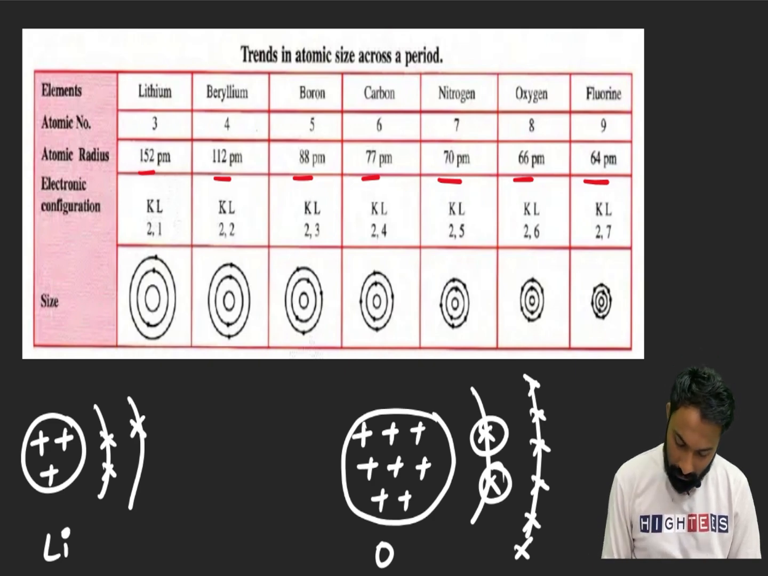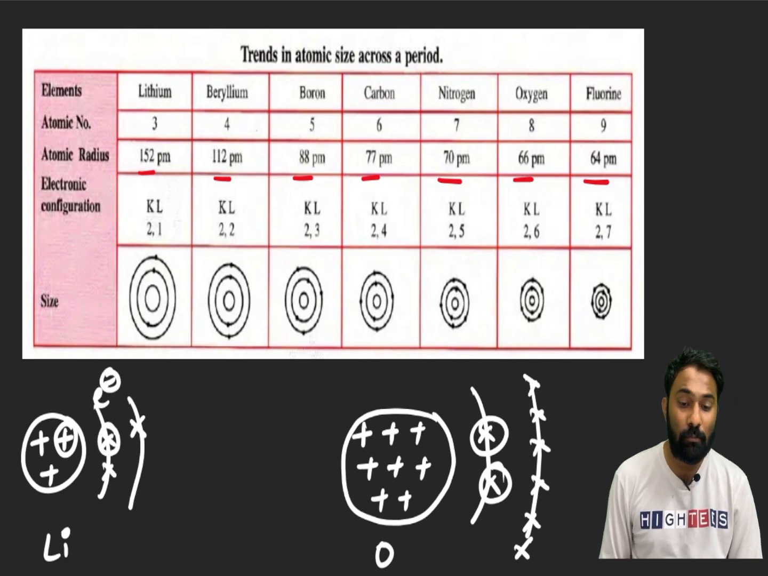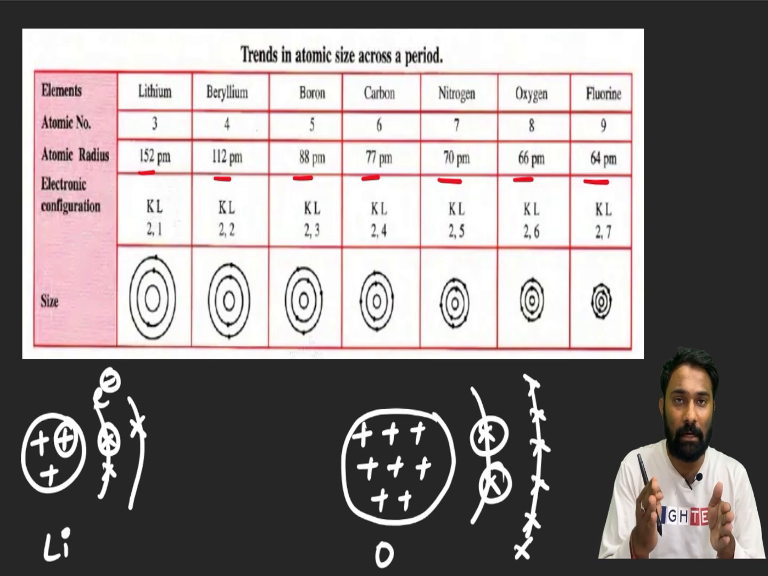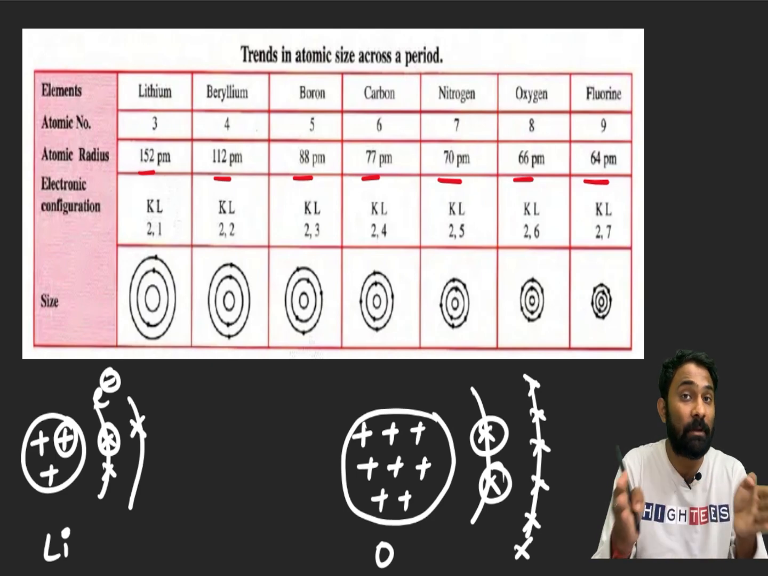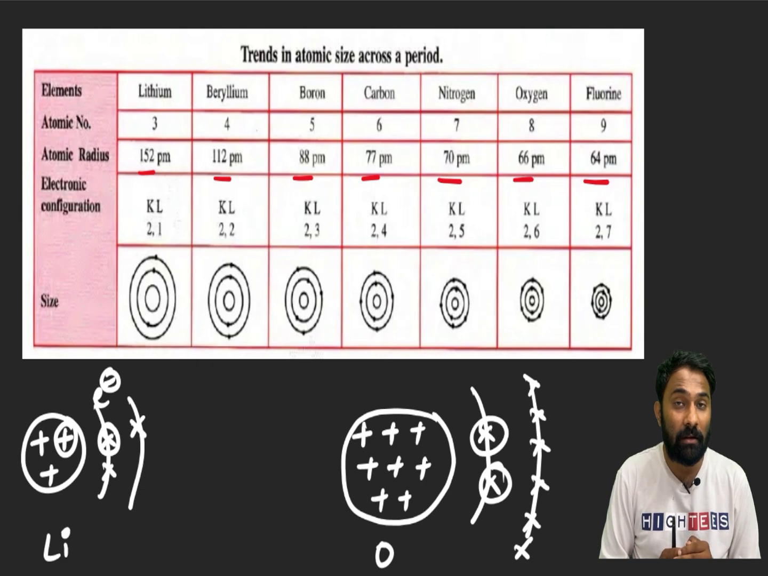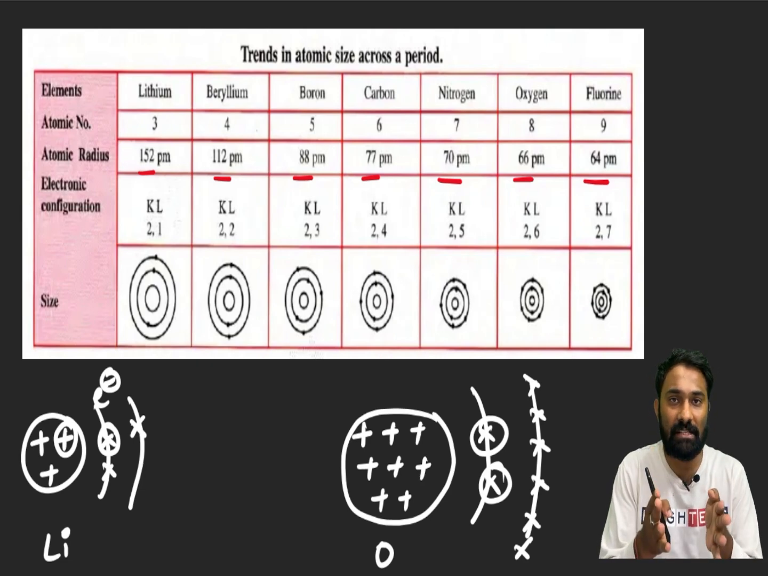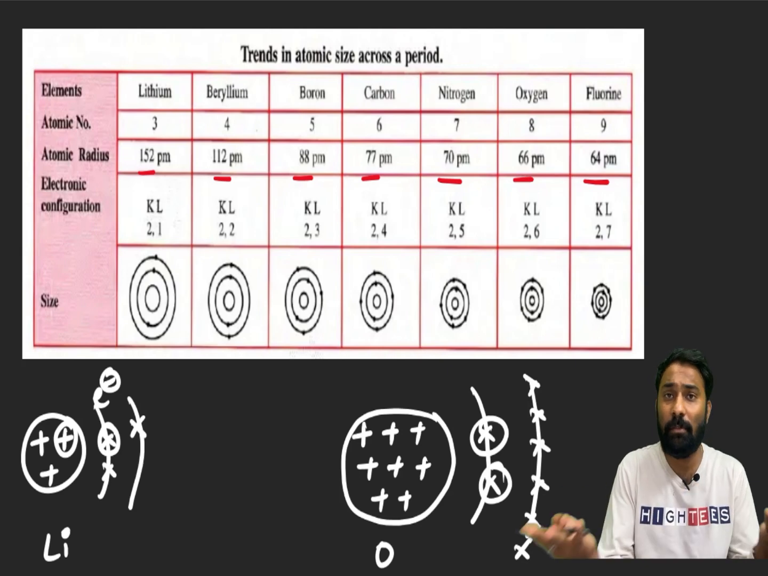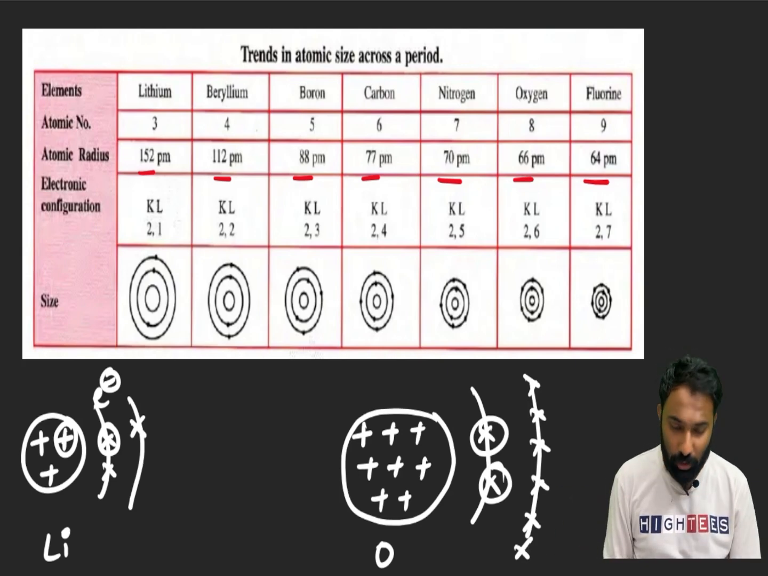Now the proton is positive charge. The electron is negative charge. Then will there be attraction or repulsion between proton and electron? Attraction will be there. Opposite charges attract, same charges repel. So these 3 protons will attract these 3 electrons.